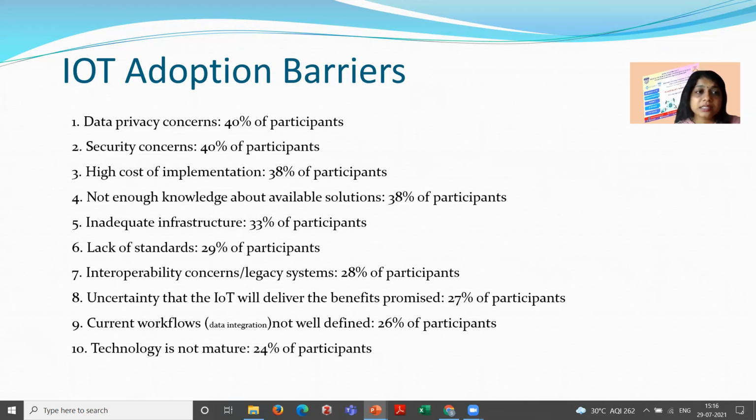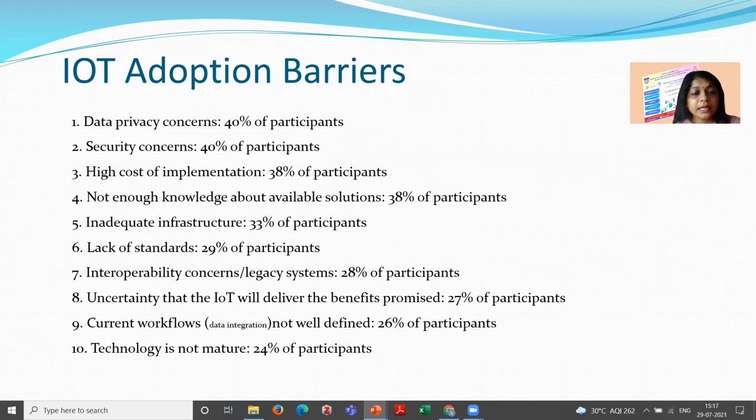Then the lack of standards. When we consider IoT devices, related standards are few, and most standards related to security are still in progress. Then interoperability concern and legacy systems. If we consider two devices, interoperability between them is a major challenge, and legacy is also a major issue.